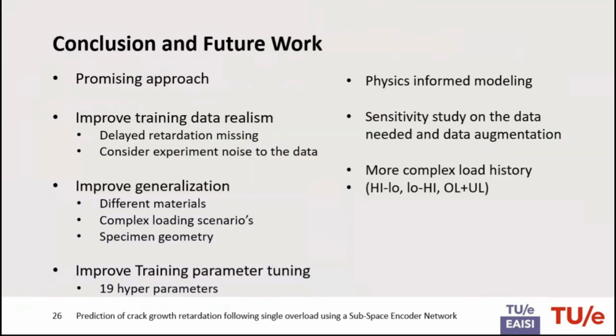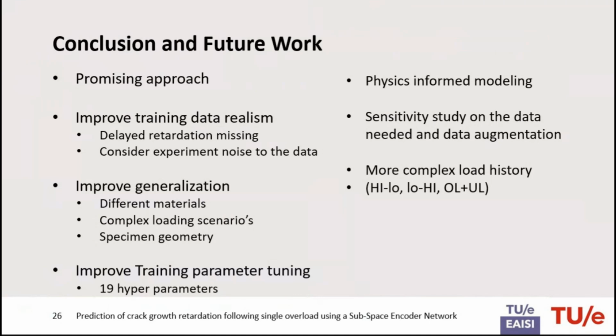So to conclude, this was a preliminary study, and we think that it's quite a promising approach to model crack growth. However, we made a lot of simplifications to essentially test the core idea of this approach. Future work should focus on improving the realism of the data. Currently, there is no delayed retardation because we created data sets with a simple state space model.